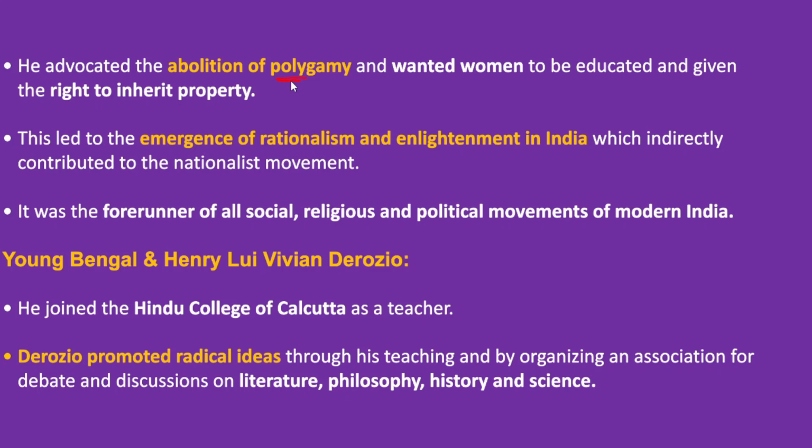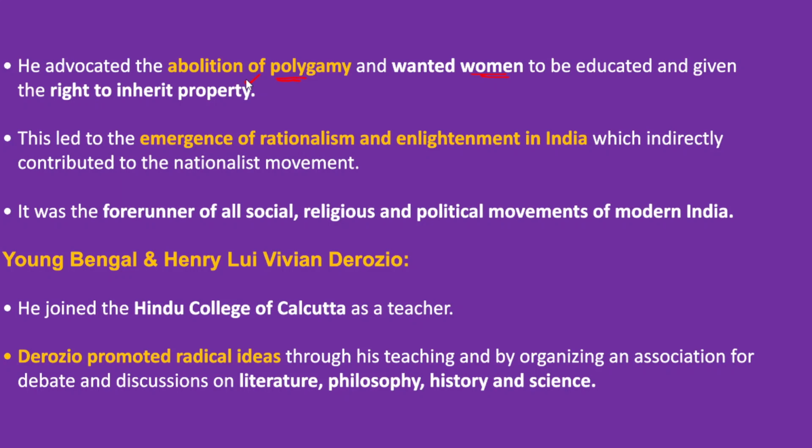So polygamy involves multiple marriages for men, and he also wanted women to be educated and to be given the right to inherit property. Now if you look at contemporary India, even the right to inherit property is not given to every woman, because we are living in a patriarchal society.